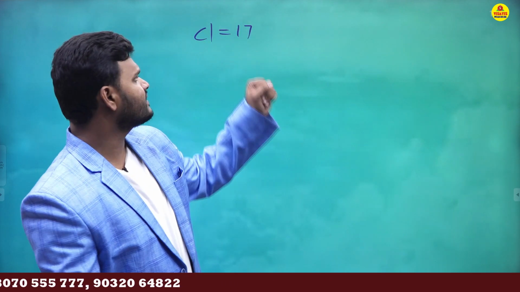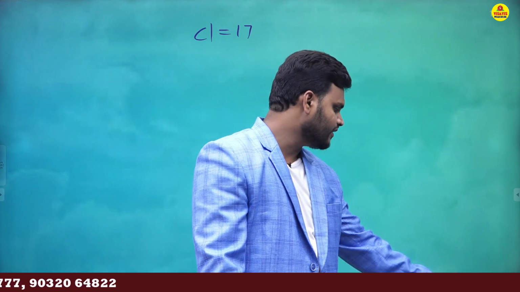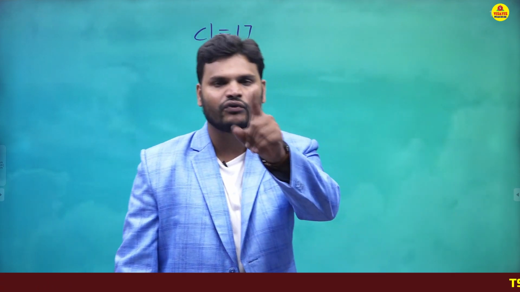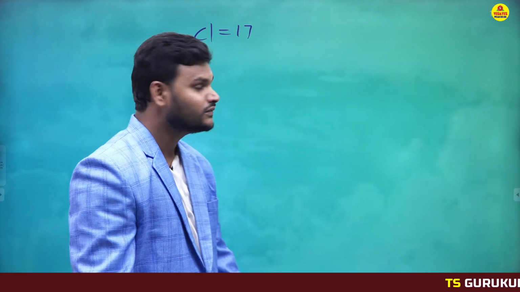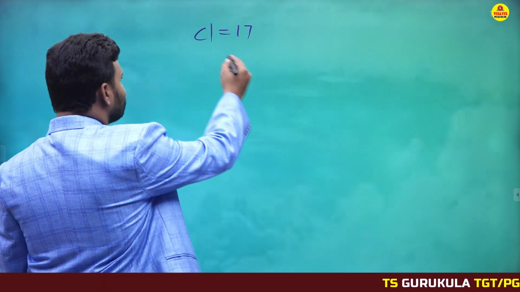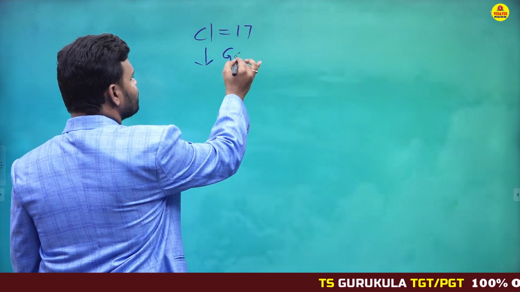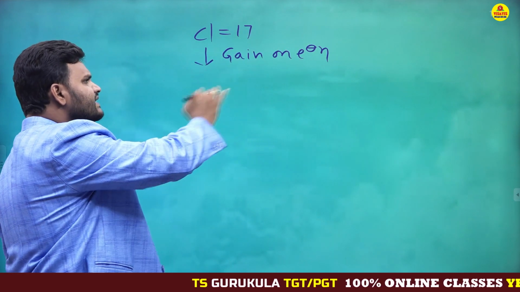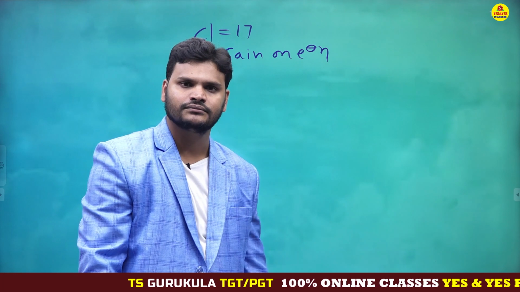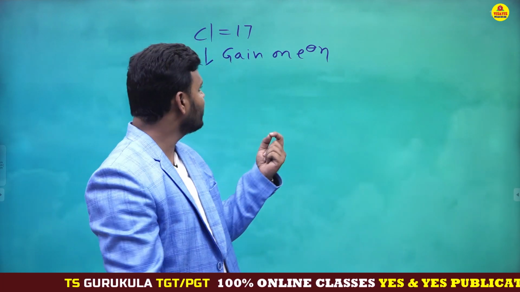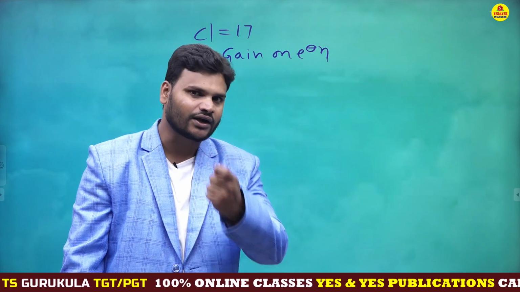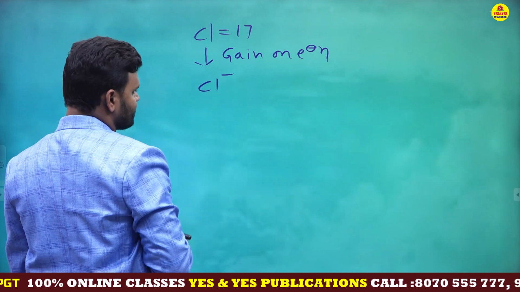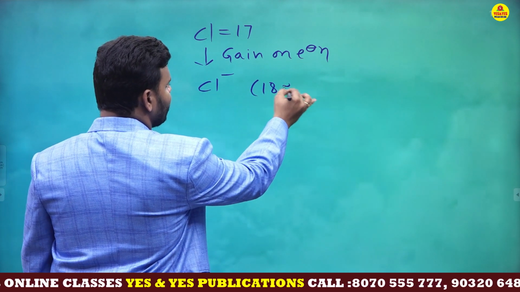Just have a small look. Chlorine atomic number 17 is nearly equal to 18. Only one electron is the difference. What is chlorine going to do? Chlorine is going to gain one electron. What is the reason behind that? For stability only. Not for you, not for me. Chlorine is going to get one electron for stability purpose. So then it becomes Cl minus. Cl minus means total 18 electrons.